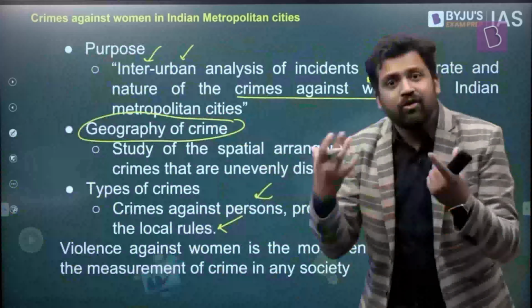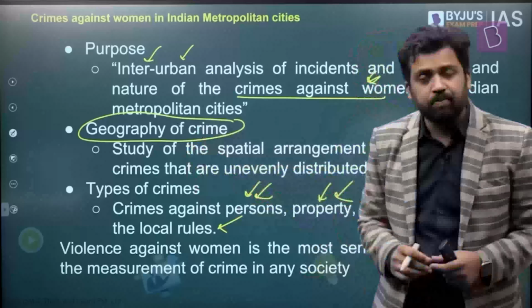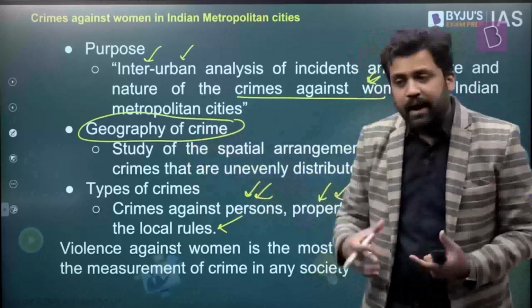Crime against persons: for example, a female is facing sexual assault. There were some people who committed some form of sexual assault against a female. That is a crime against persons. If there is someone from the scheduled caste community and untouchability is being practiced against this person, that is a crime against a person. So broadly, crimes can be divided into different types.